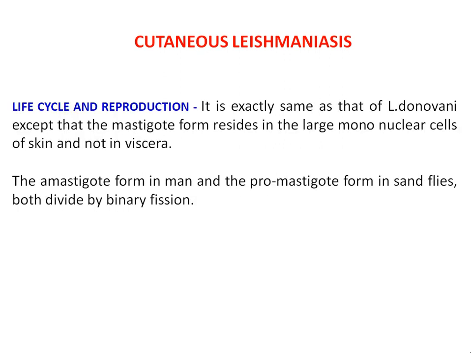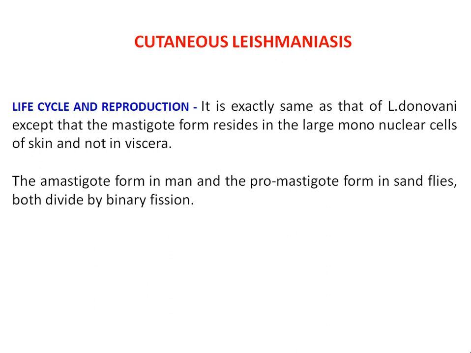The life cycle and reproduction are exactly the same as that of Leishmania donovani, except that the amastigote form resides in the large mononuclear cells of the skin, that is plasmocytes, and not in the viscera.